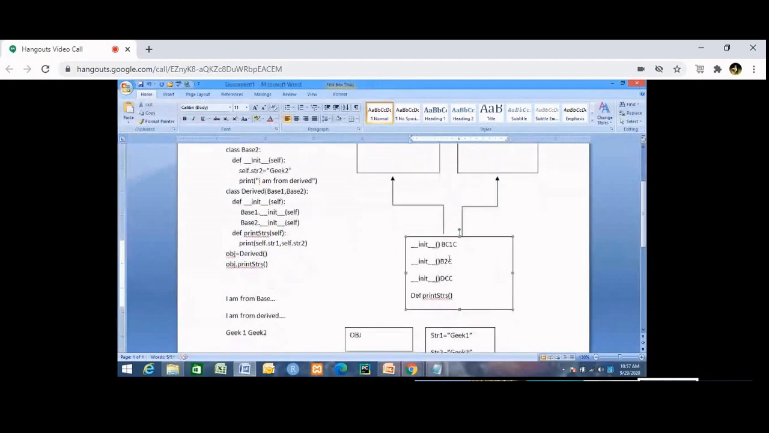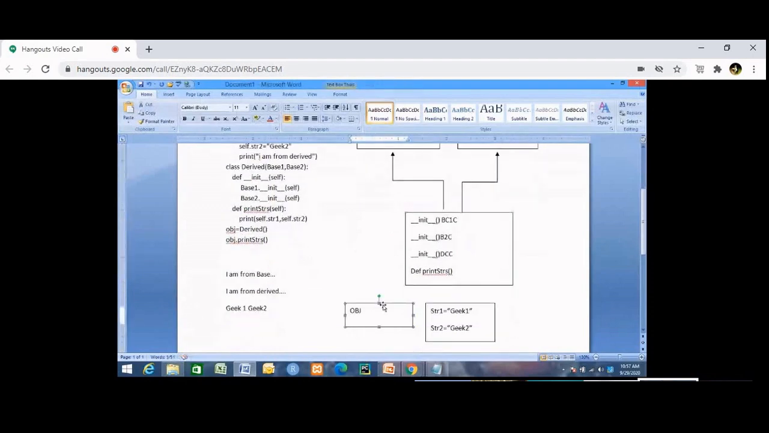You are creating an object of the derived class. You know in object-oriented programming that when an object is created, a constructor is called. Since the object is of the derived class, only the derived class constructor will be called. Base class constructors won't be called. But inside the derived class constructor, I am explicitly calling the base class constructors.